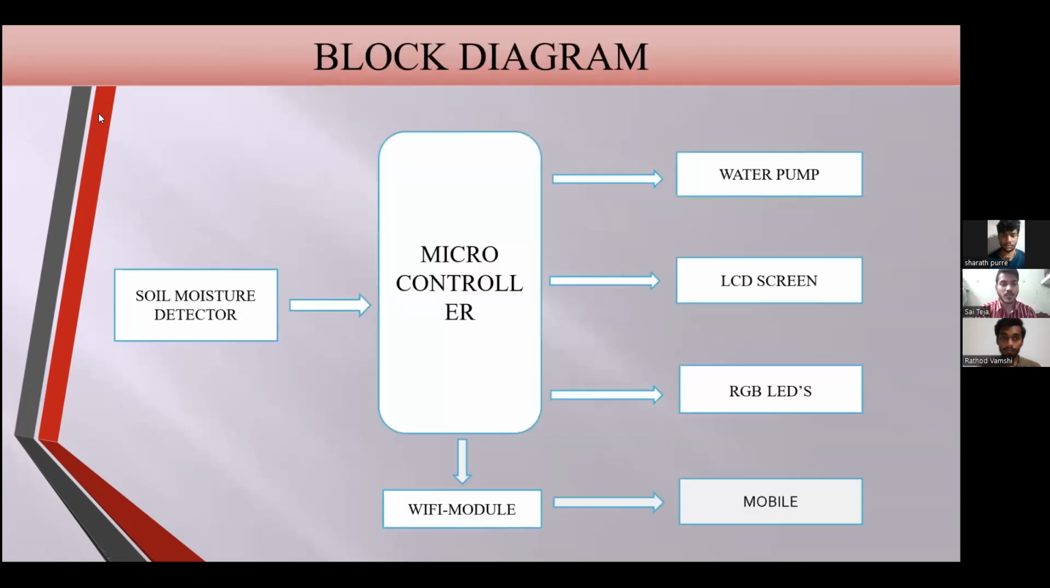Block diagram. When it comes to the block diagram, the soil moisture detector will detect the soil condition and send the moisture levels to the microcontroller, which is the Arduino board, the brain of our system. The microcontroller sends instructions to the water pump according to the given moisture levels from the soil moisture detector, and that will be displayed on our LCD screen, whether the motor is on or off. And all this information is sent to our mobiles through the Wi-Fi module.